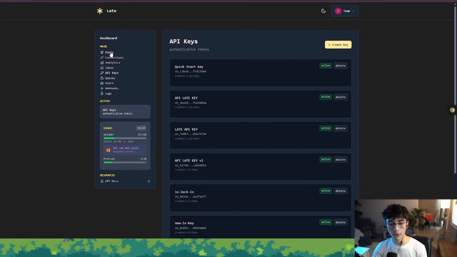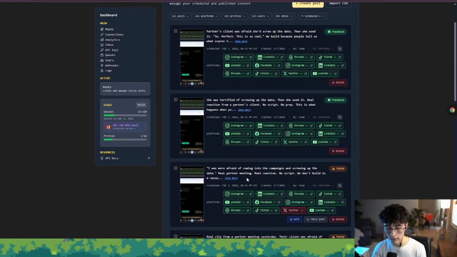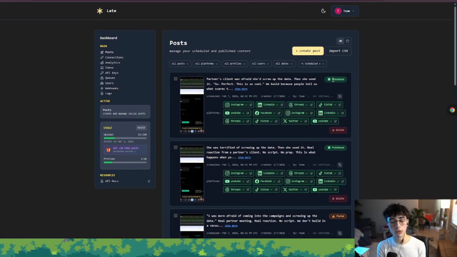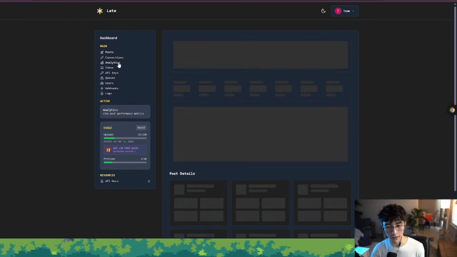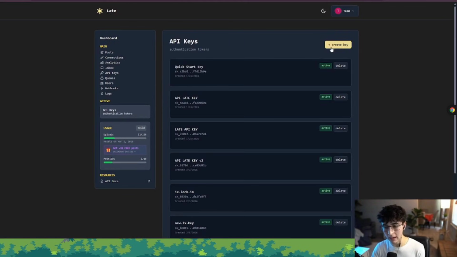But also, you're able to see here inside the dashboard all of your posts and the different platforms that you posted them on. You're able to publish your posts right away. You're able to schedule them. You're able to add the captions, titles, hashtags. You're also able to add the first comment to your videos, and it is really cool what you can do with this. I will probably be posting other videos showing more about the analytics features and also the inbox. The main thing that we're going to do here is get our API key.